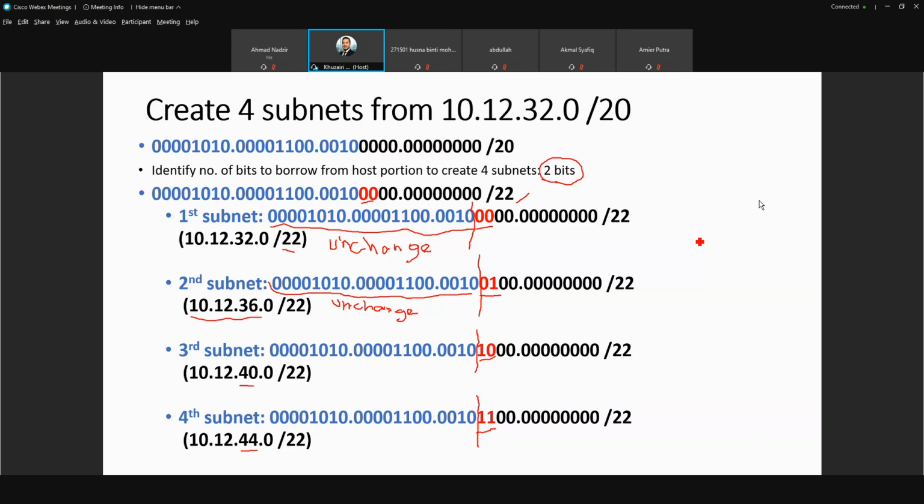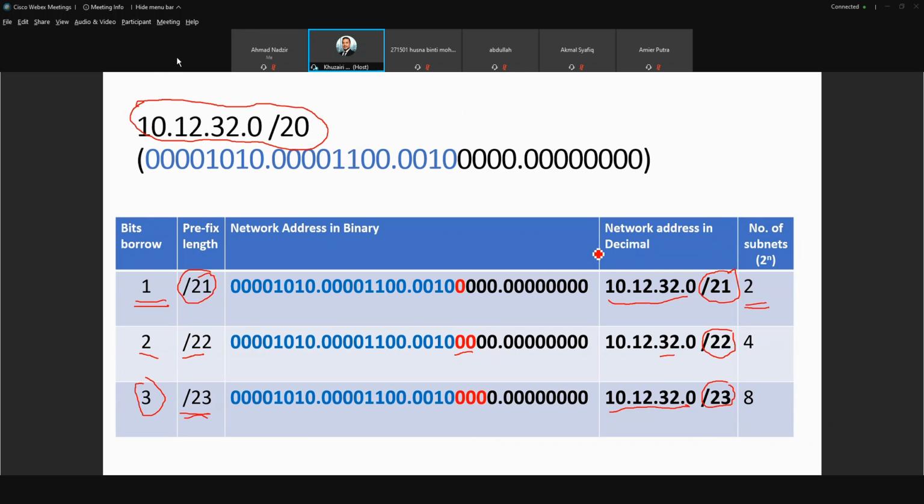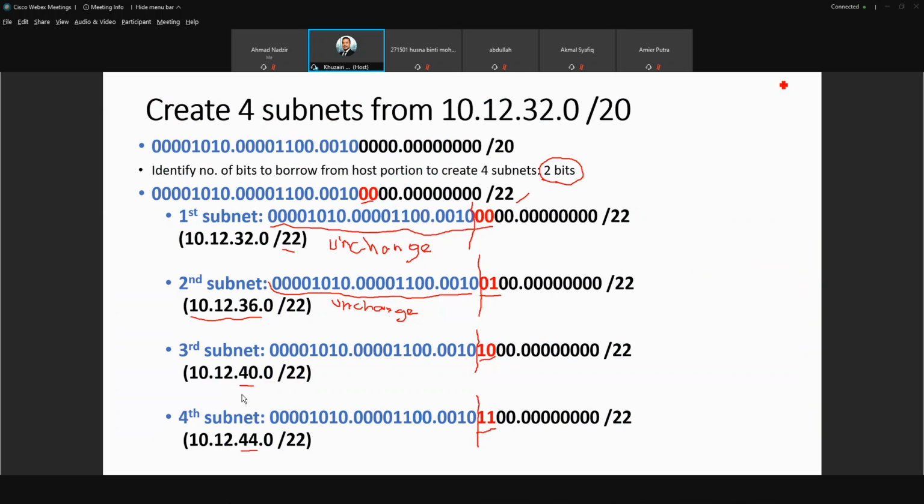So that's how you do the subnetting from a given network address. Any questions?